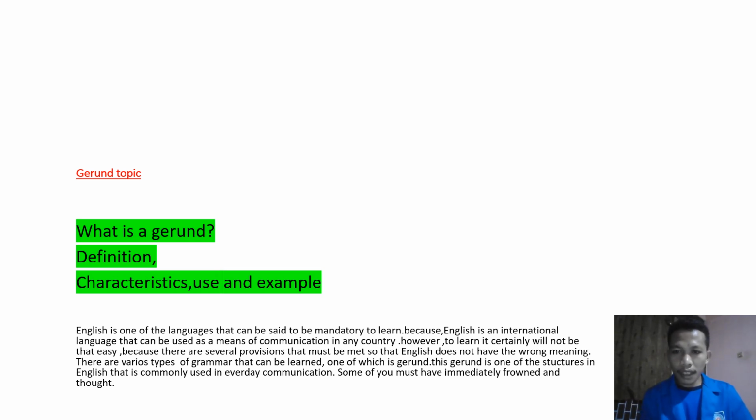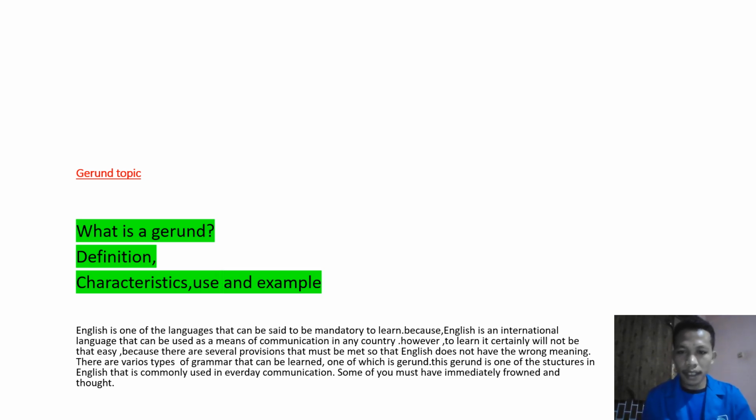However, learning it certainly will not be that easy, because there are several provisions that must be met so that English does not have the wrong meaning. There are various types of grammar that can be learned, one of which is gerund. This gerund is one of the structures in English that is commonly used in everyday communication.